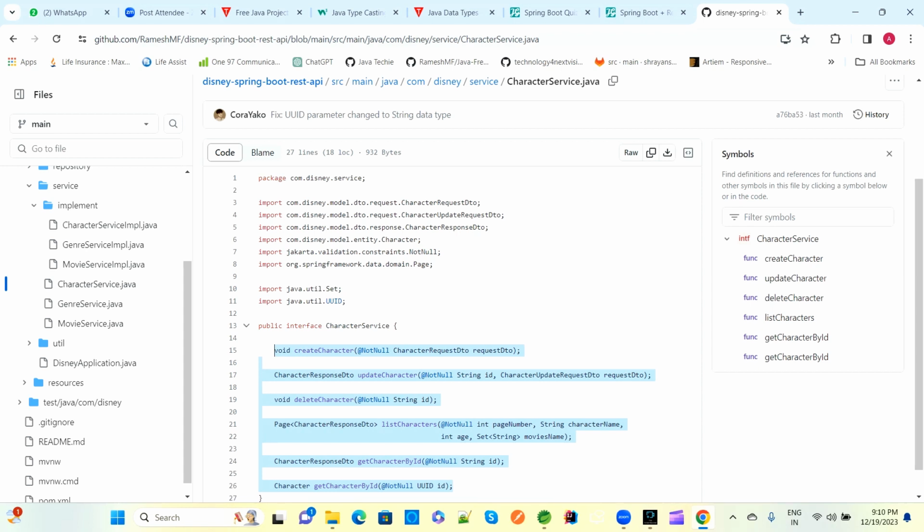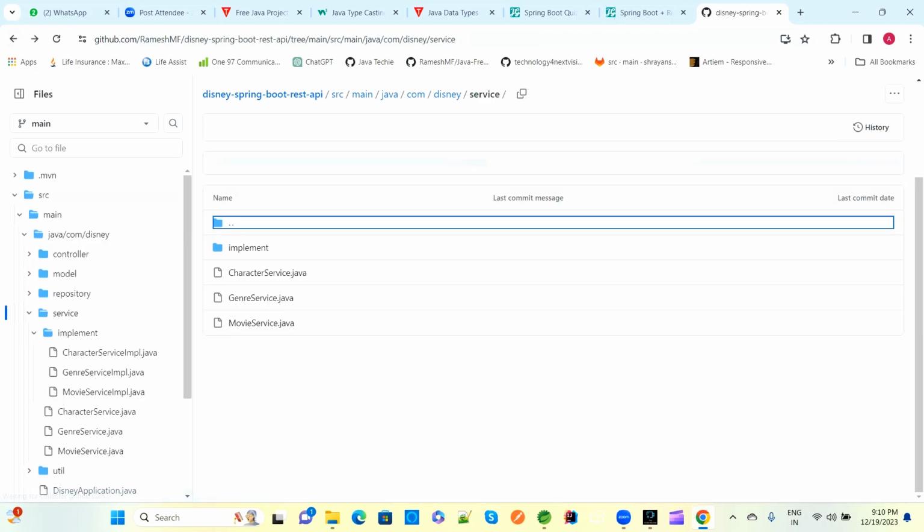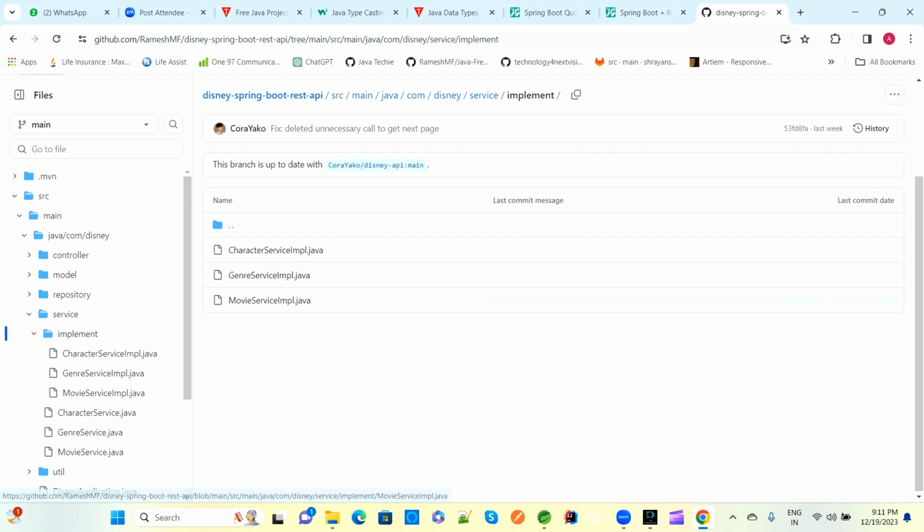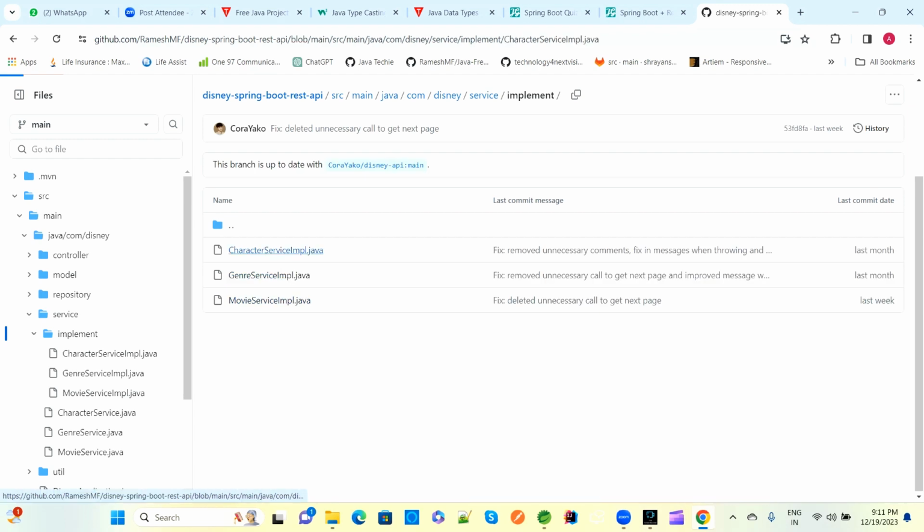For those abstract methods, implementation should be provided in the next class. They have provided it inside the implementation package. If you go to the character service, here we have CharacterServiceImpl. Impl means implementation class.